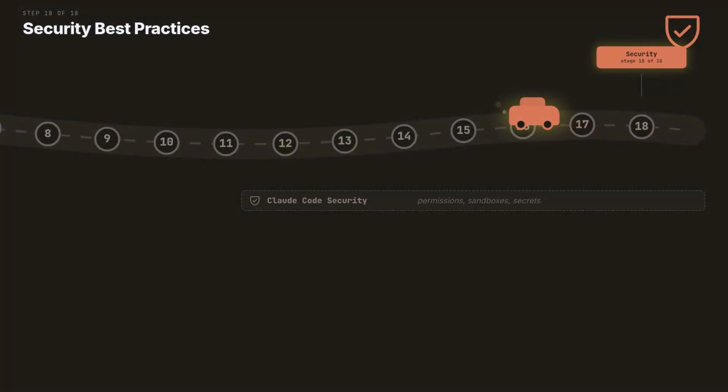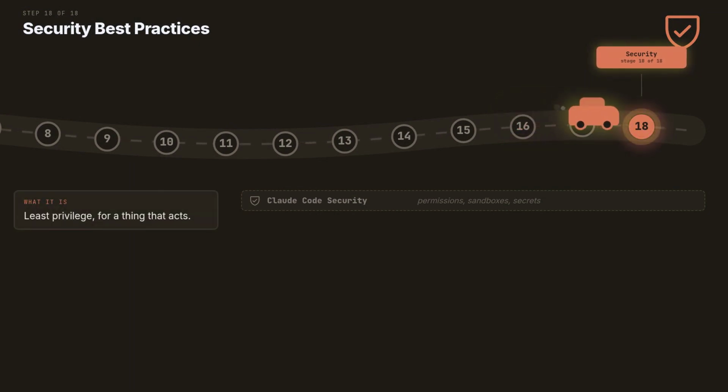Stage 18, the last stop. Lock the doors you do not use. Stage 18 is security. Least privilege for a tool that edits files and runs commands. Claude runs with your permissions and sees what you see. That deserves 10 deliberate minutes. Last stage. Claude acts with your hands, so give those hands exactly what they need.